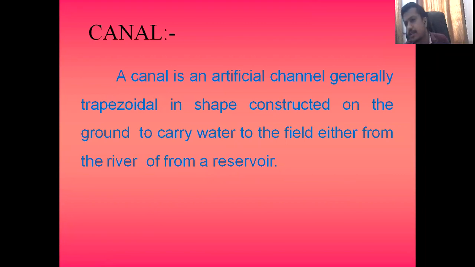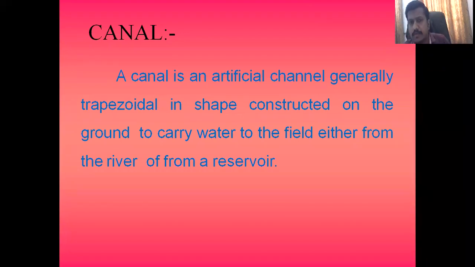Every canal you are going to see is trapezoidal in shape; most canals have only a trapezoidal shape. It is constructed on the ground to carry the water to the field, that is, to the agricultural sector, from a river or from any source or reservoir. It may be a lake, or any kind of medium that we have.